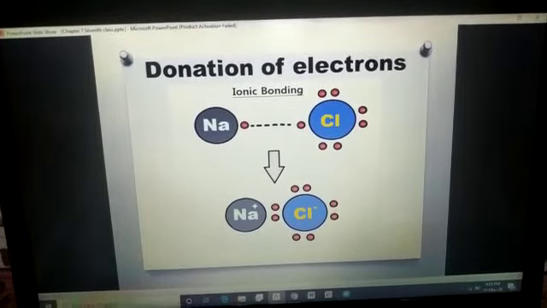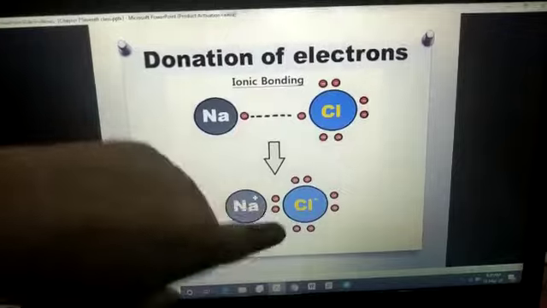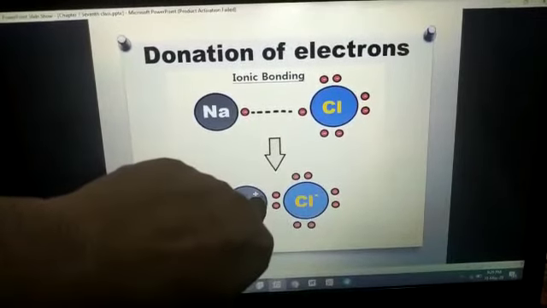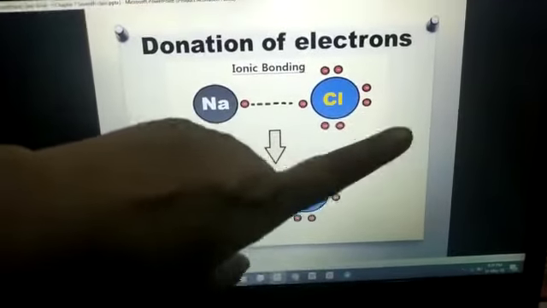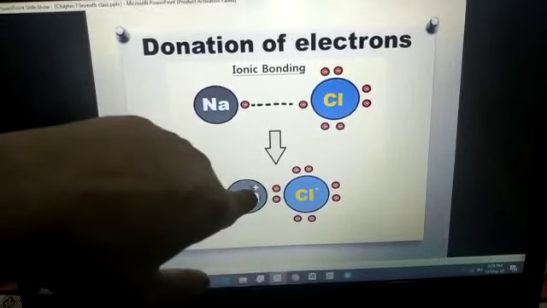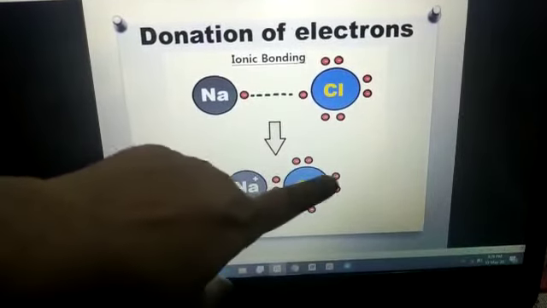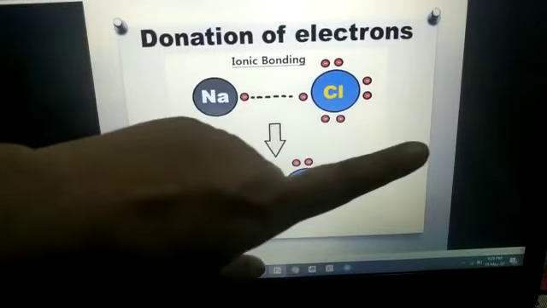Na positive ion, chlorine negative ion, and because they are establishing a relationship of only one electron, sodium is giving only one electron, that's why only one plus sign, and chlorine only one minus because it is taking only one electron.